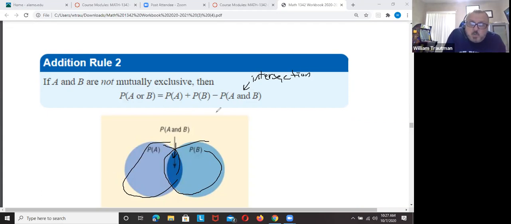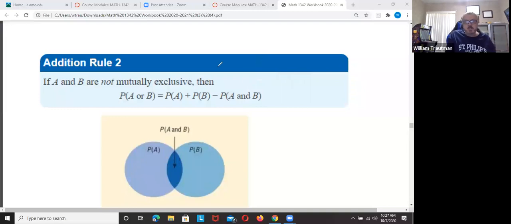And we counted it twice. So we have to subtract one of them. That's why in not mutually exclusive, you have a minus A and B. Since we counted that little area twice, you have to subtract it one time. So that means we only counted it once. So this is the formula for not mutually exclusive. Okay. And I would write this formula down on my formula sheet.